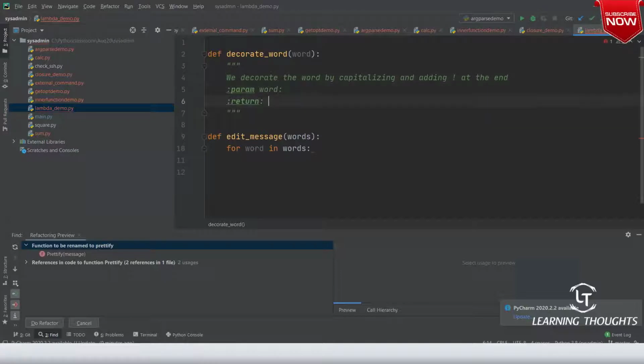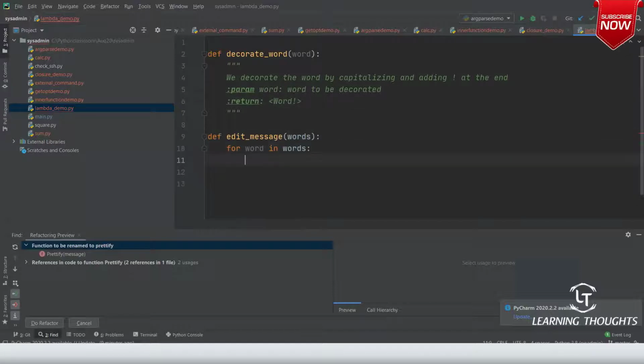So it returns, if you pass the word to be decorated, capital WRD and then quotation. I'm just writing a pattern.